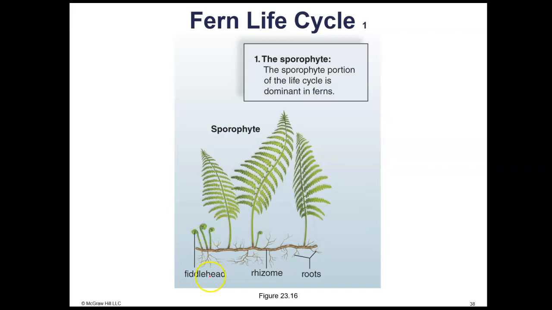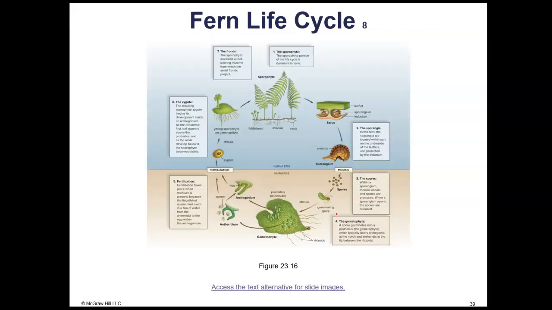With the fern, the sporophyte generation starts out as a fiddlehead. Fiddleheads are actually edible, and they're good. People will go out into the woods and collect fiddleheads and cook them. So the fiddlehead is the young sporophyte of the fern plant. They're very tender, and they're cooked like you would cook greens. This is the sporophyte generation, what it looks like when it grows up. It's the dominant generation of the fern plant.